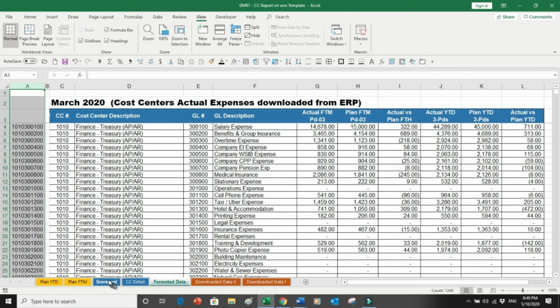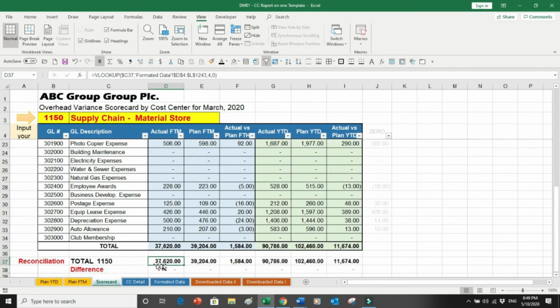So for every total, the system picks this information from the source file and brings it here, and there's a 0. So the moment I find anything over here, I will know that there's a problem in my formula and my scorecard data is not reconciled with my source data. And here I've simply again used total with M% B3. So every time you change something over here, it gets automatically changed because it is linked with this file.